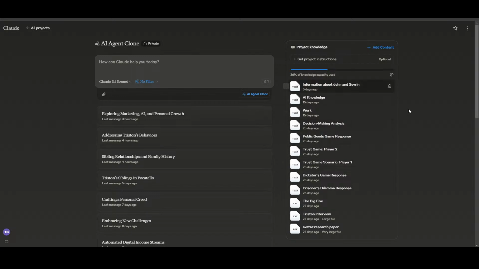So stuff like that. And you can always add more documents to that. And this is one of the reasons that I prefer doing this as a Claude project, because I don't have to worry so much about any sort of limit to the number of documents I can upload. It's more based off of how long those documents are. So I still want to go through and add in information about my other siblings. I want to add information about my spouse, my wife, and her family. I want to add in information about my projects, all that kind of stuff, because then that's just going to make this AI a little bit better and smarter and have more context.